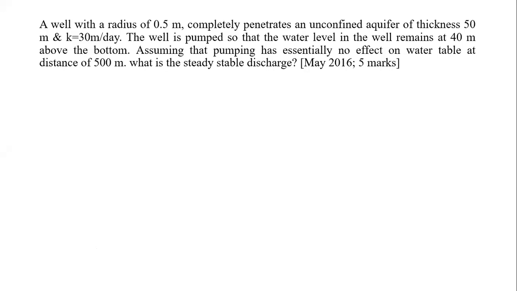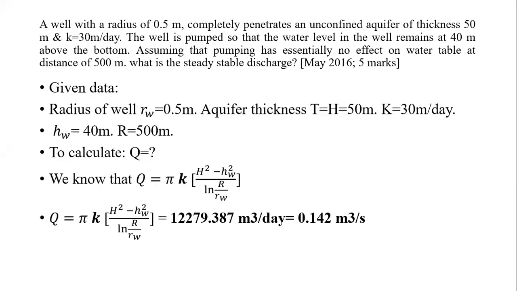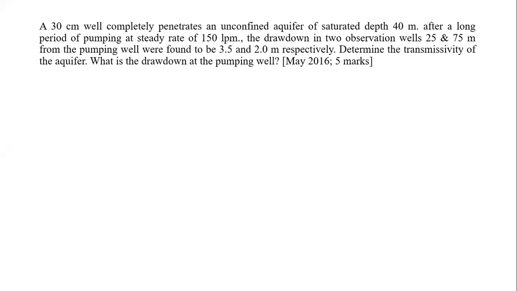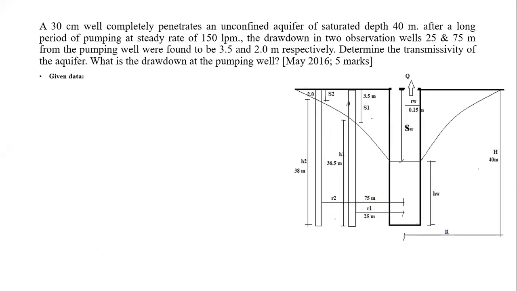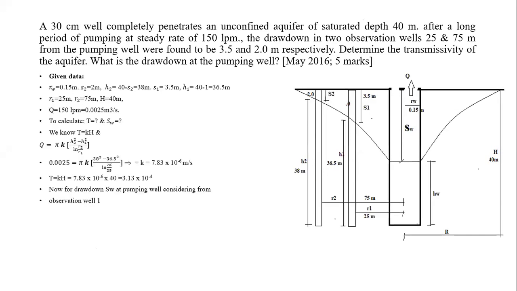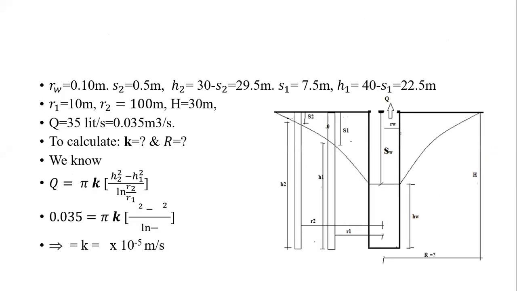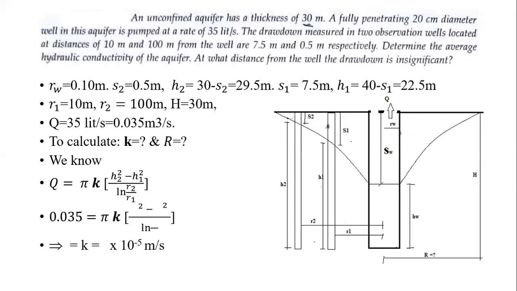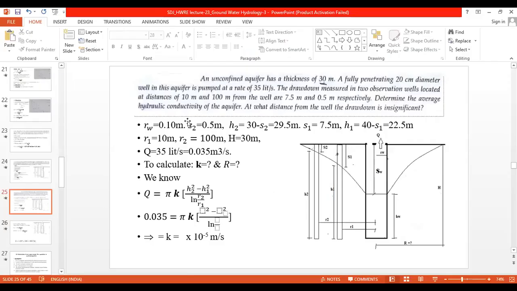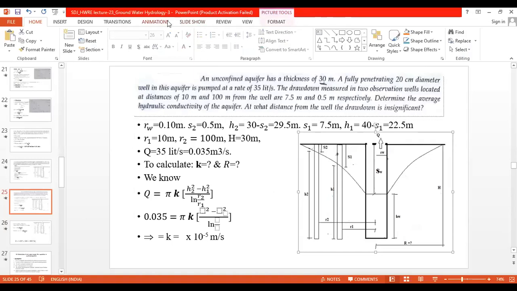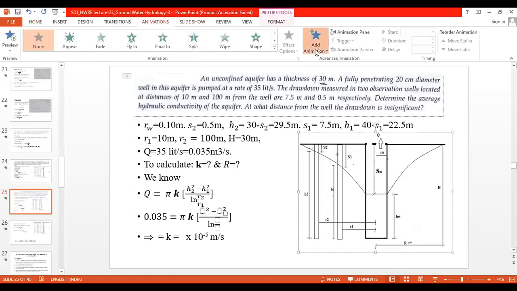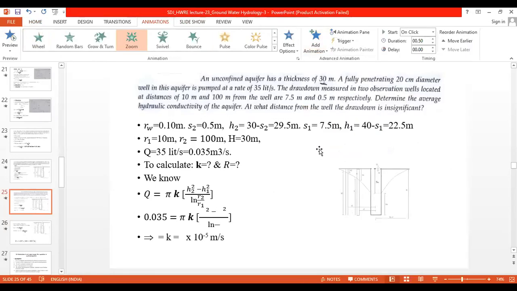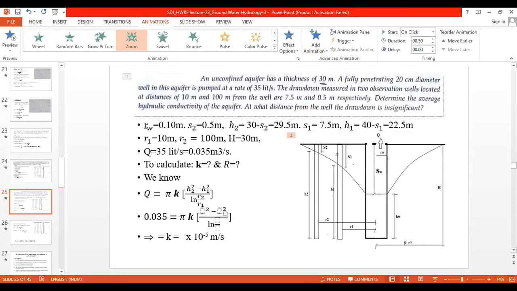This one we solved last time, that is May 16, 5 marks. We calculated the values of the discharge Q. Then this one is also solved, that was asked for backlog students, also for 5 marks, and this one remains to be taken. So we will go for this example now. Go through this thoroughly, write down the statement first, and I will add a part of the animations to it so that it will be easy to understand.